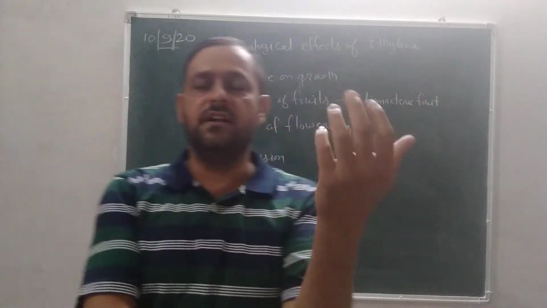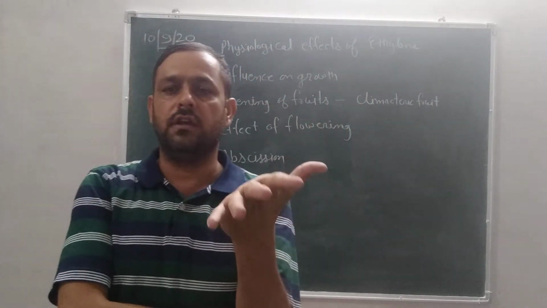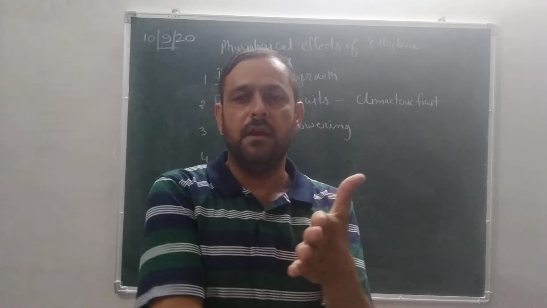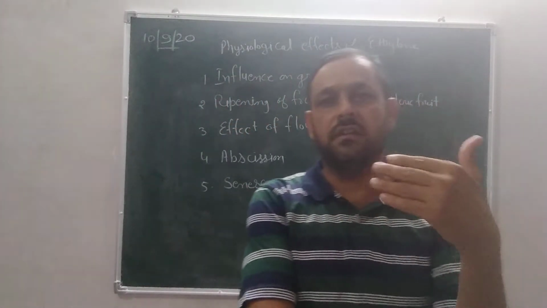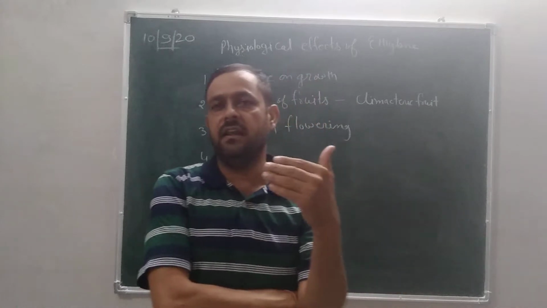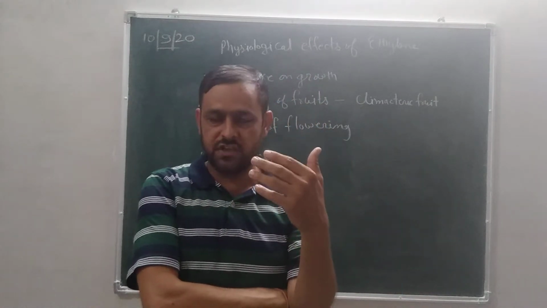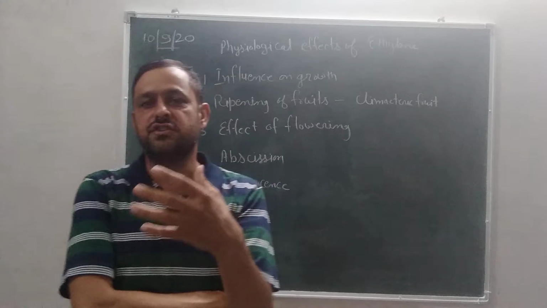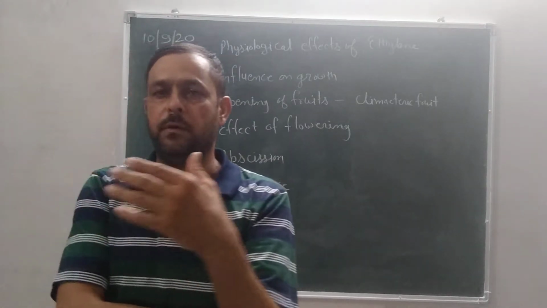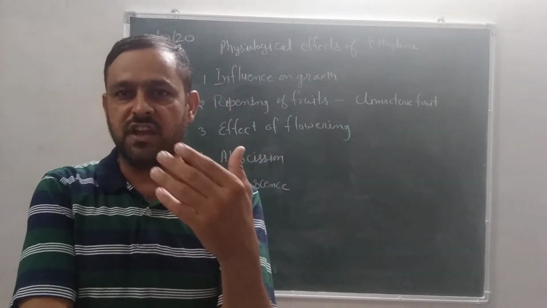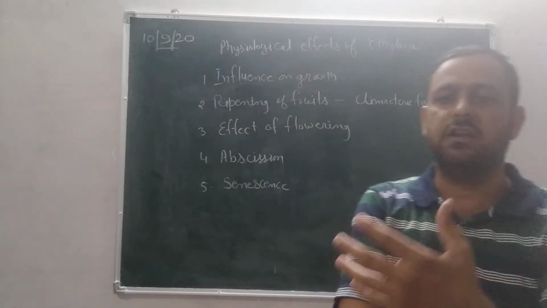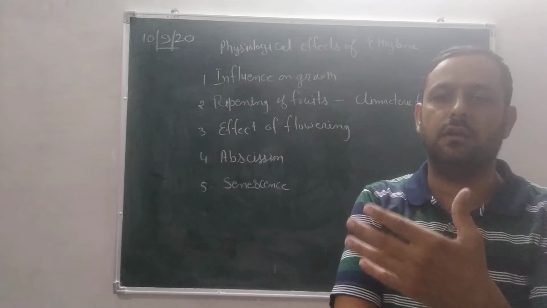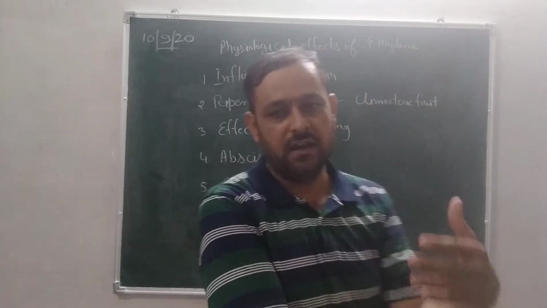Ethylene generally prevents the growth in the height of stem and root and promotes the growth in thickness. Means ethylene causes the thickness of the stem and root, but it prevents the length of stem or root. The formation of adventitious roots increases and the horizontal growth increases in plants.